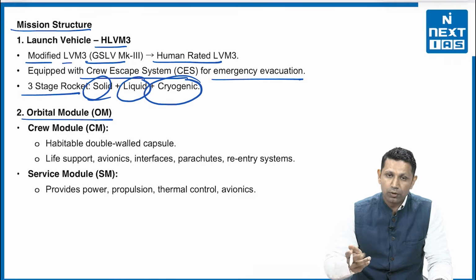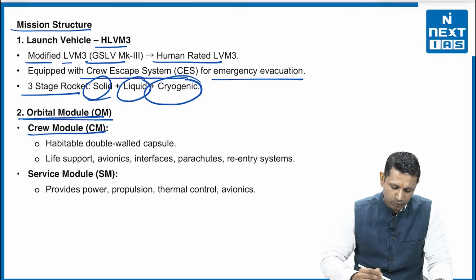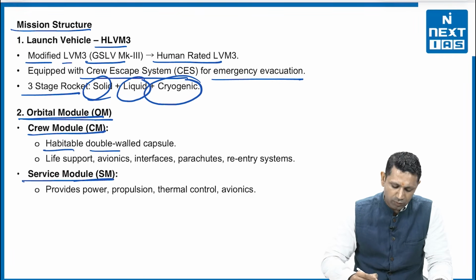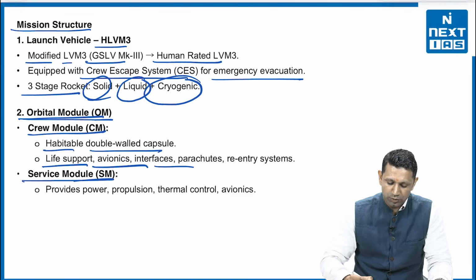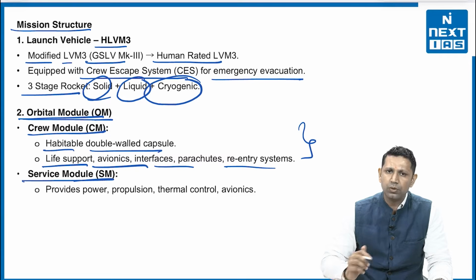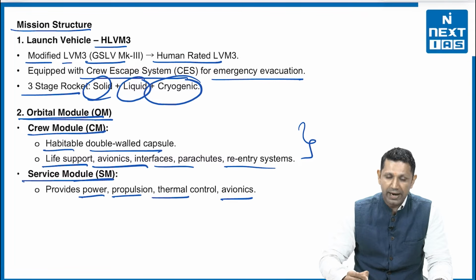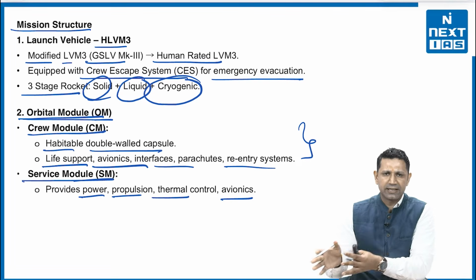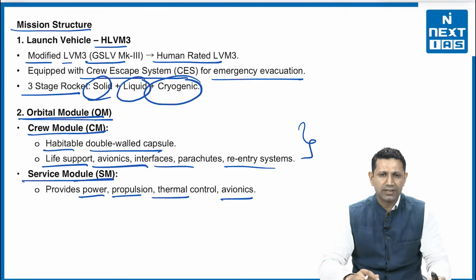Then there are 2 modules. One is the orbital module, which includes 2 modules: one is the crew module and the other is the service module. The crew module is a habitable double-walled capsule. Life support, avionic interfaces, parachute, and re-entry systems are provided in this crew module. The second one is the service module. It provides power, propulsion, thermal control, and avionics. So basically it is divided into 2 parts. One is the system, and the second is where the humans are going to reside.